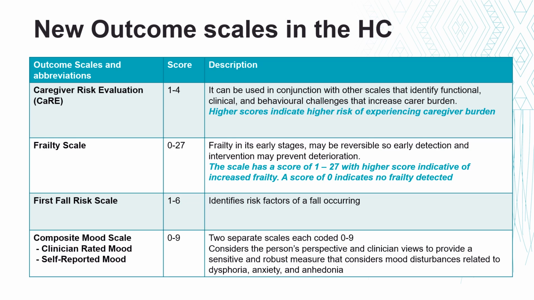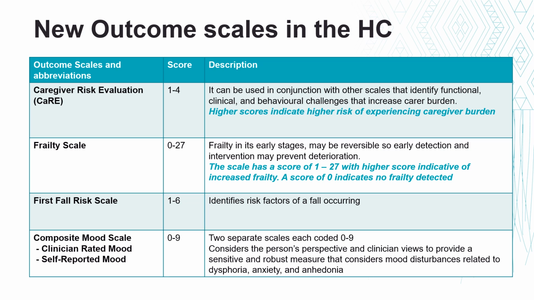The next scale is the fall risk scale, which has a scale range of 1 to 6. This helps identify risk factors of a fall occurring. For care planning, you can then consider what factors are modifiable. This differs from the current fracture risk scale, which is already in your assessment, which highlights the risk of a person having a hip fracture within the next year of their assessment.